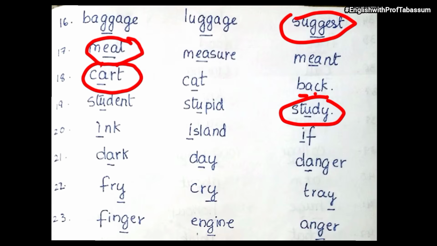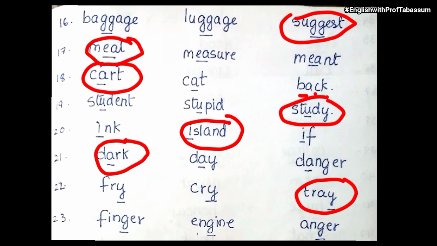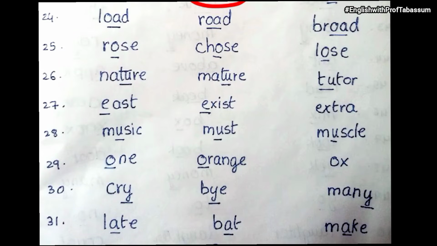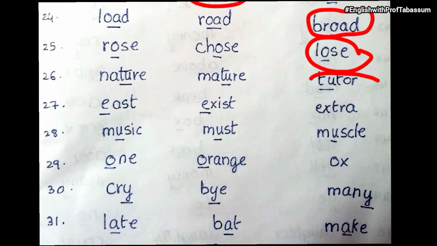Then student, stupid, study. Study is different. Then ink, island, if. Island is different, okay? Then dark, day, danger. Dark is different. Fry, cry, tray. Tray is different. Finger, engine, anger. Engine, because G sound is J over here, and in finger and anger it is G. Then load, road, broad. What is different? Broad. Just listen to the sounds, okay? Broad. Rose, chose, lose. So lose is different over here, okay? Then nature, mature, tutor. So tutor is different.